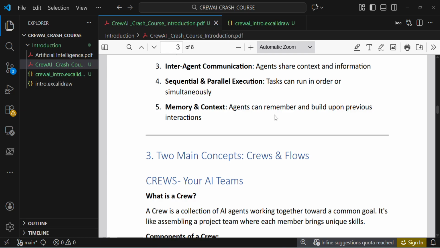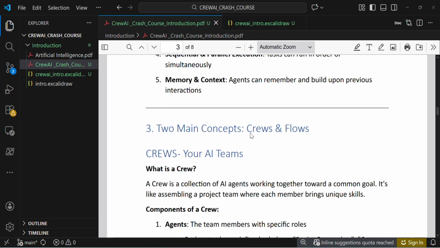Memory and context: agents can remember and build upon previous interactions. For long-term conversation, memory is required. If a user wants to have a long-term conversation, without memory we can't persist or save the previous conversation. So using memory we can persist it across the agents.